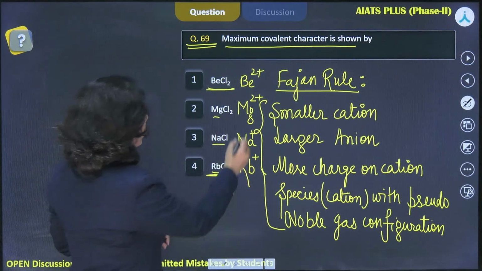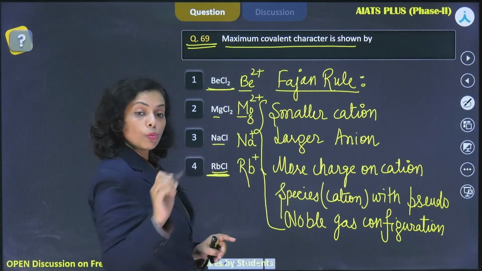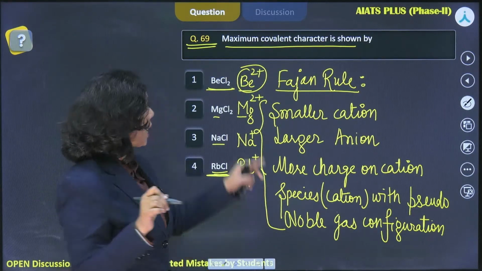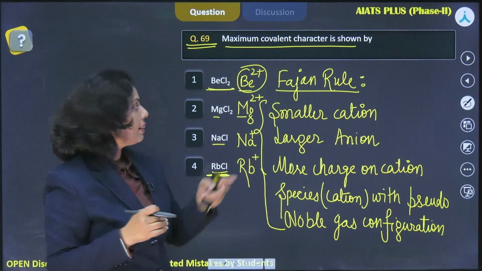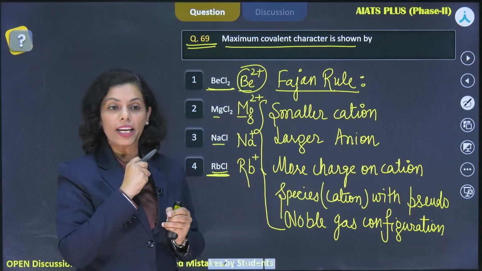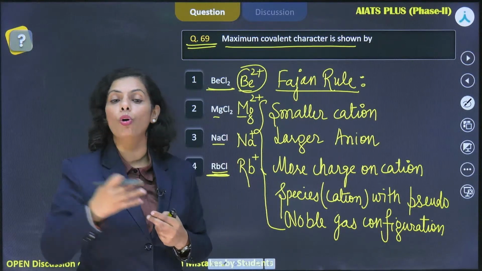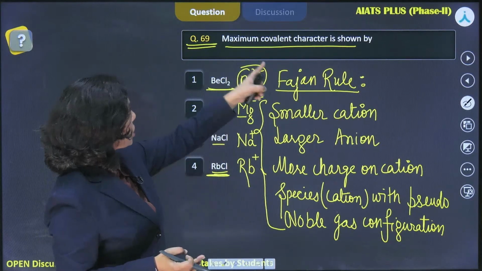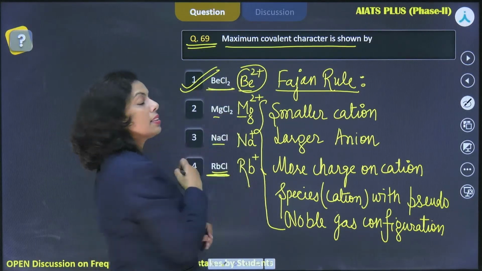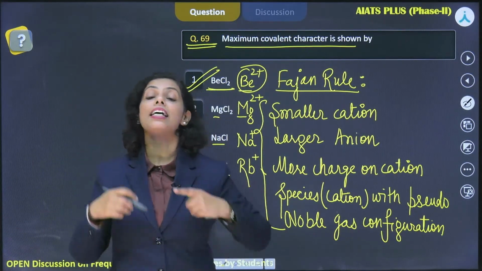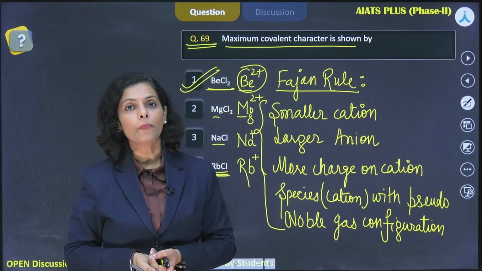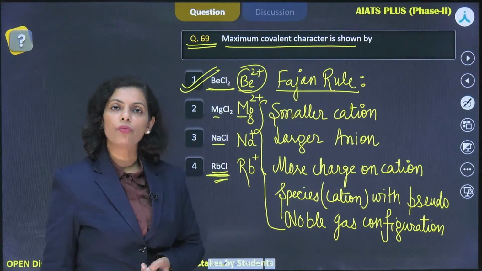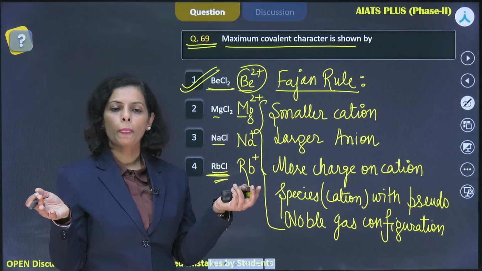Okay? While if I'm talking about magnesium and beryllium, both have the 2 positive charges, but the size of beryllium is smaller. In the group 2, if you just look at, you find that beryllium, then magnesium will come. And the size of beryllium ion is smaller. Okay? That is why its polarizing power is more. And due to that, it would lead to the higher covalent character. So as the question is maximum covalent character, definitely first is the answer. But suppose the question is about the highest ionic character, then what would be the answer? In that case, the answer can be changed to rubidium chloride, because rubidium ion would have the largest size. Is it clear? Right, everyone?